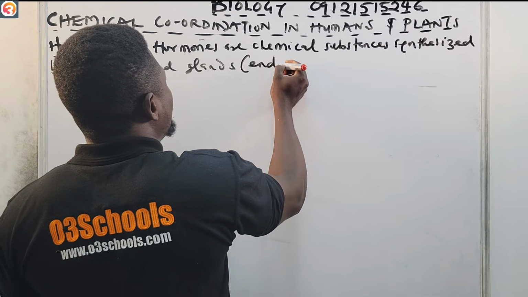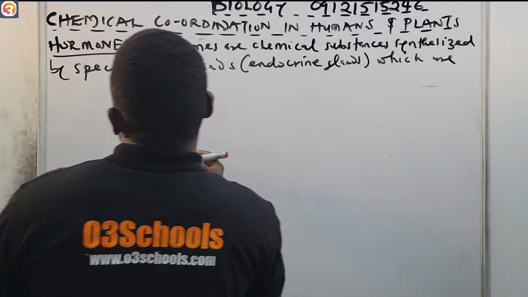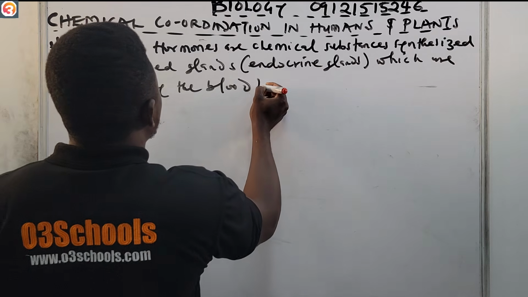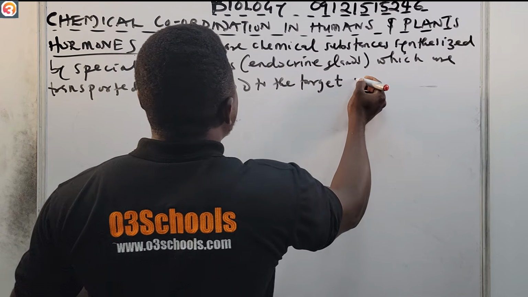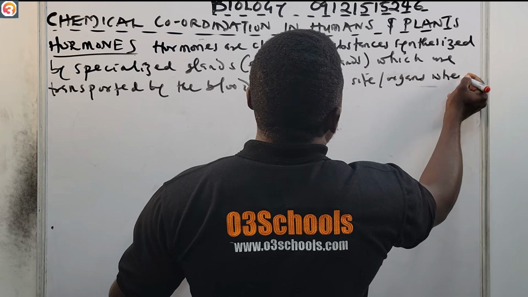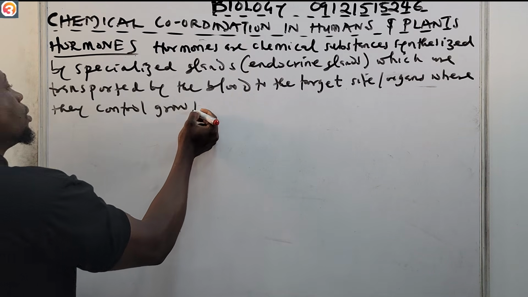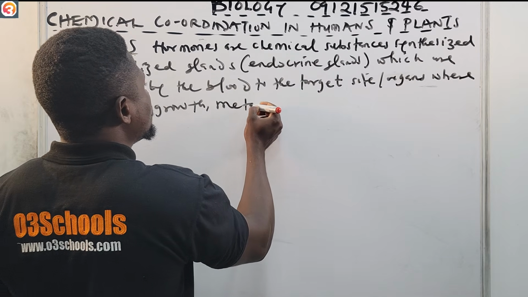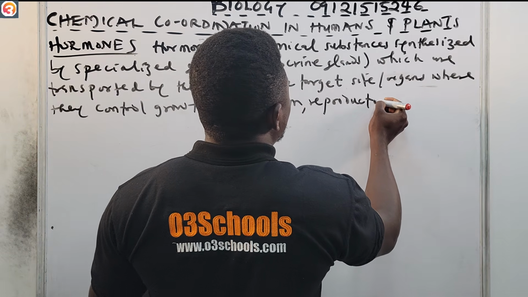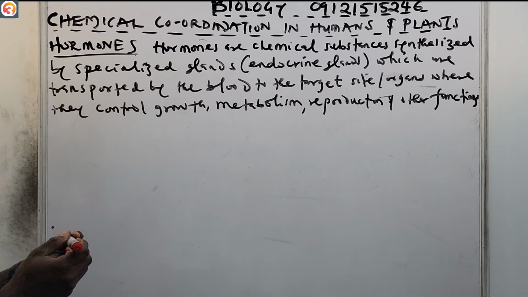They are transported by the blood to the target sites or organs, where they control growth, it could be metabolism, it could even be reproduction, and other functions. So these are what we call hormones.